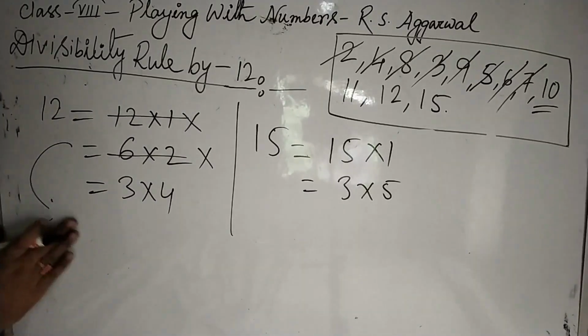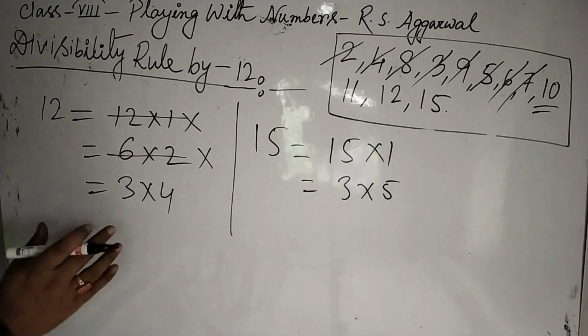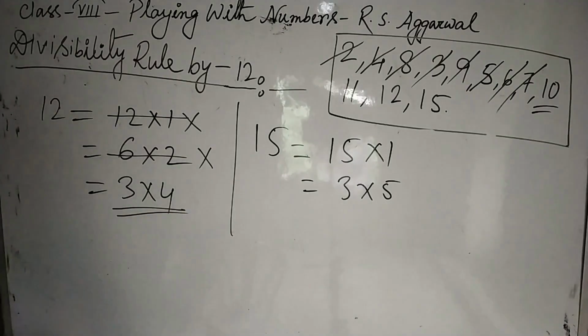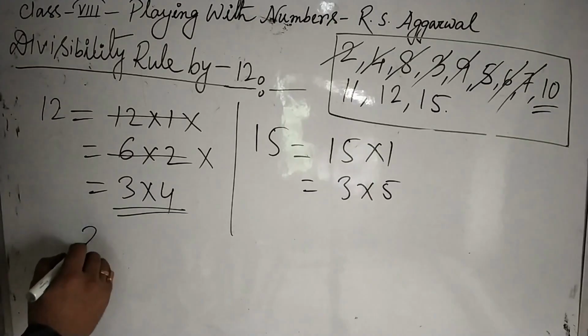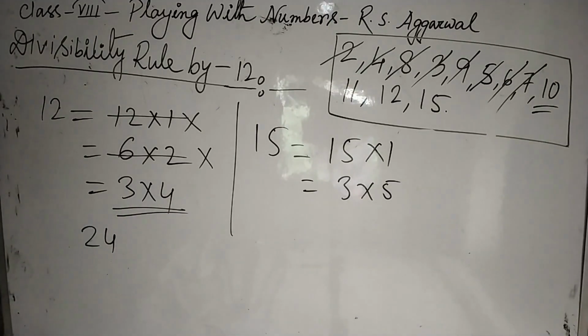Now come to the last part. That is, if any number is divisible by 3 and also divisible by 4, then it must be divisible by 12. Example, 24. This number is divisible by 4.